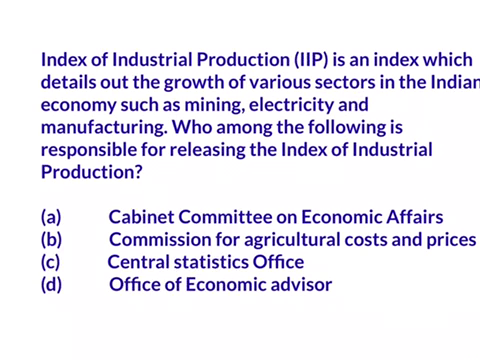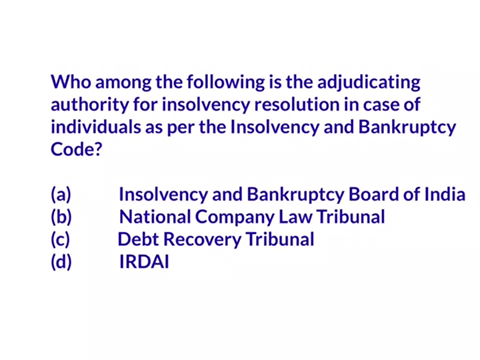Now let's see our today's prelims questions. The first question is on the Index of Industrial Production and who will be responsible for releasing this index. The next question is on who is the adjudicating authority for insolvency resolution in case of individuals according to the Insolvency and Bankruptcy Code. Try to answer these questions and post your answers in the comment box. Tomorrow we'll see a detailed explanation in our video and we'll also provide that explanation in our core notes.